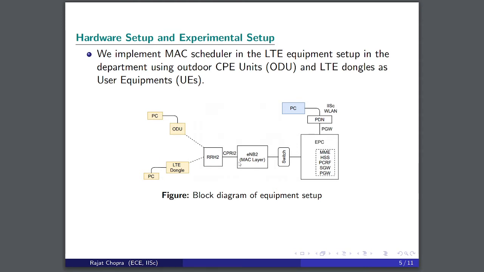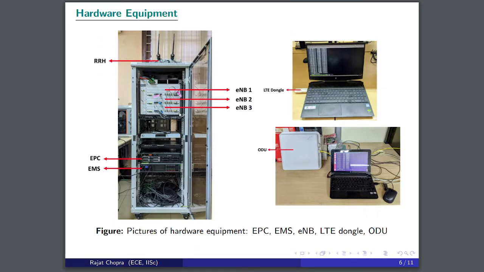The eNode B is connected to the radio remote head using CPRI cables, and the user equipment is connected to the radio remote head using wireless channels. Now there is a pictorial representation of all the equipment involved. It shows the RRH, 3 eNode Bs, EMS and EPC servers, 1 LTE dongle, and ODU units.